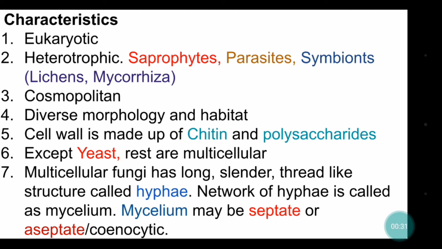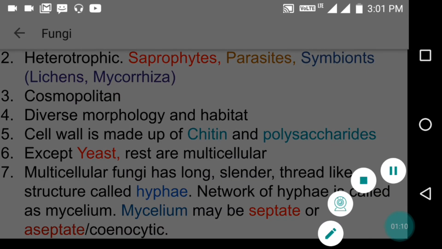In kingdom Monera, we saw that the organisms are basically prokaryotic unicellular organisms. In kingdom Protista, they are eukaryotic and unicellular organisms. In case of fungi, they are multicellular. Most of the organisms which fall under this kingdom are multicellular and eukaryotic, except yeast, right? So one by one we will see its characteristics.